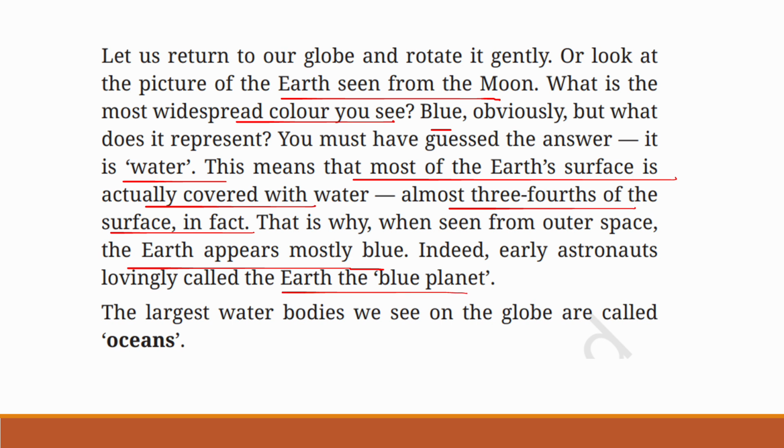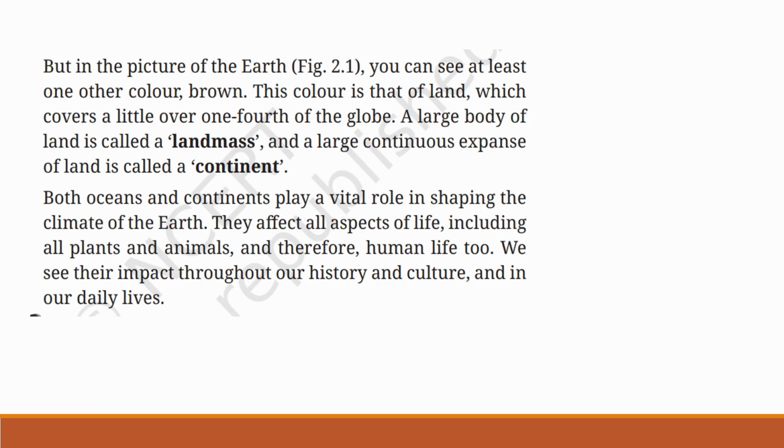So, which is the blue planet? It is Earth. The largest water bodies we see on the globe are called oceans. So, the largest water bodies we see on the globe are called what? Oceans. But in the picture of the Earth, you can see at least one other color, that is brown. This color is that of land, which covers a little over 1/4 of the globe.